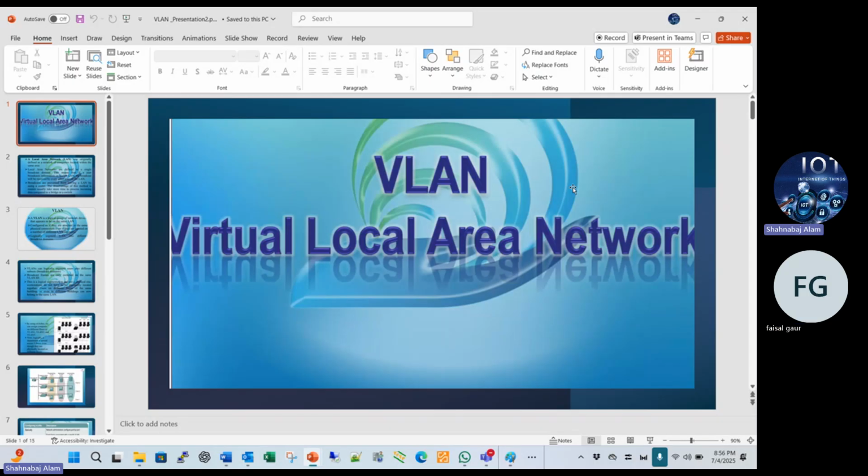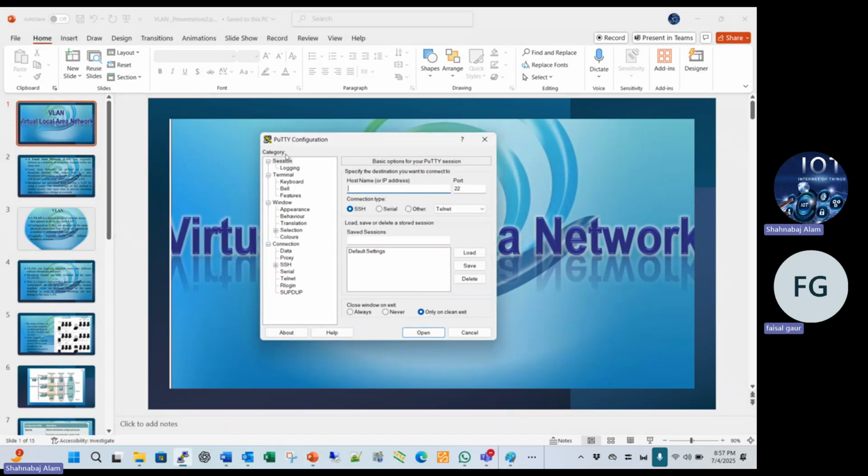You connect the laptop directly to the switch with the console cable, and you connect using this software, the PuTTY software, which you should install before connecting the switch to your laptop.